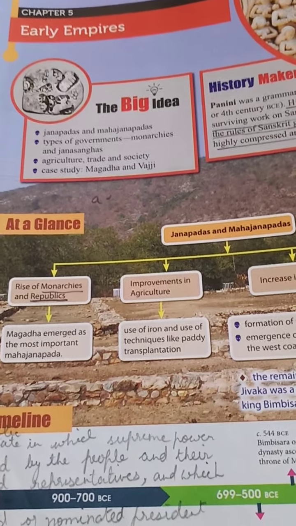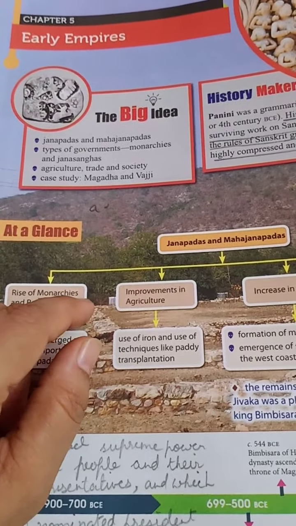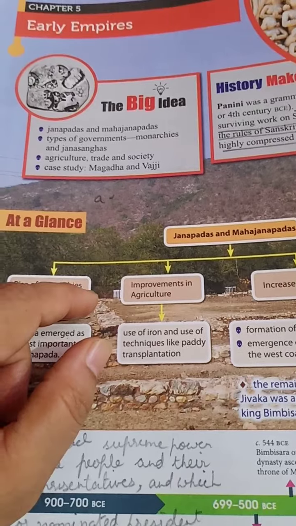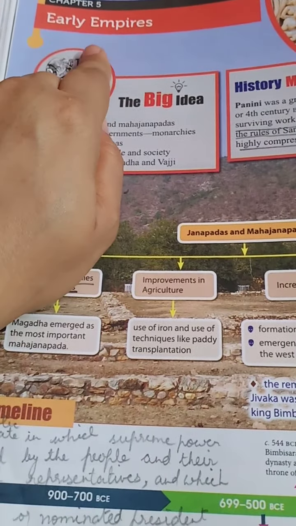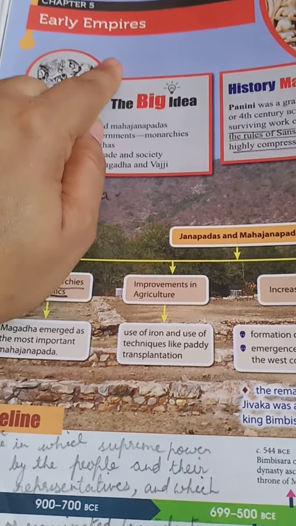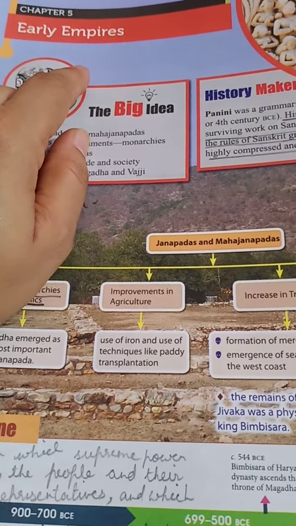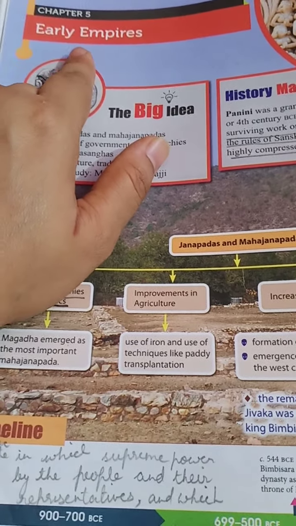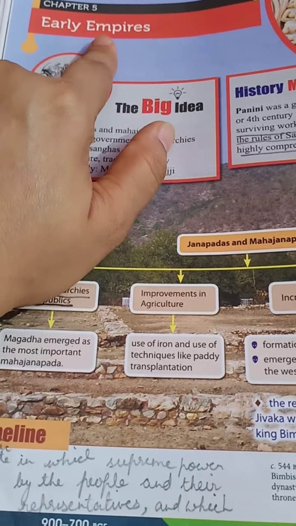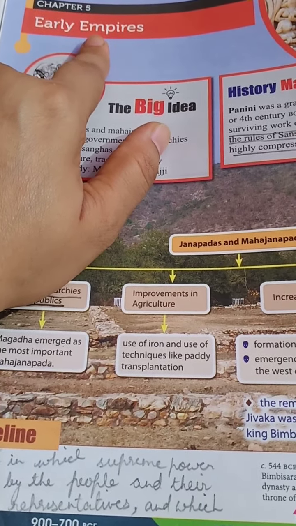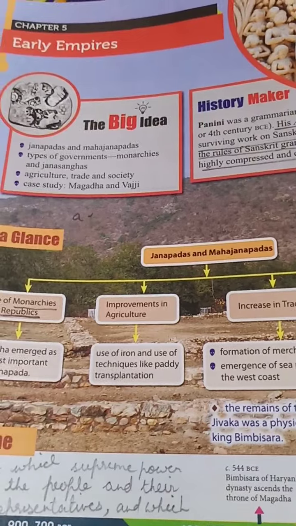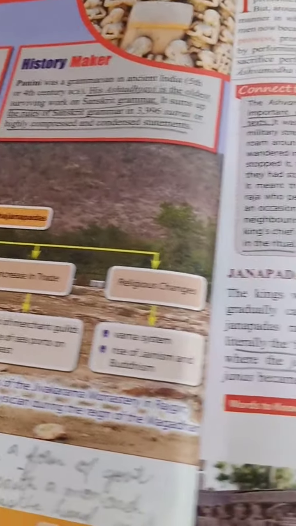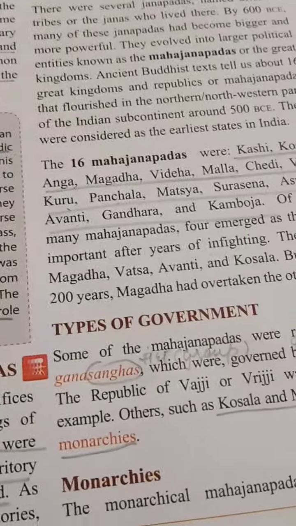Hello everyone, good morning. So today we are going to continue chapter number 5, Early Empires. And yesterday I called many of the students, they didn't even know the name of the chapter. That is Early Empires. We are reading chapter number 5, Early Empires, and this chapter is of term 1. So without wasting time, we have to start the topic.